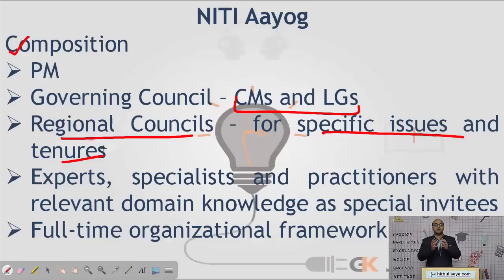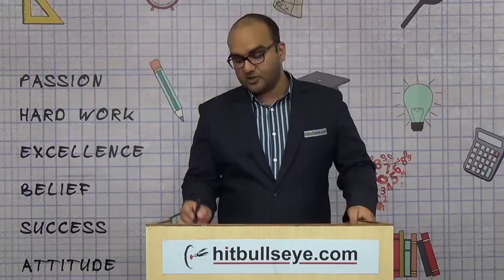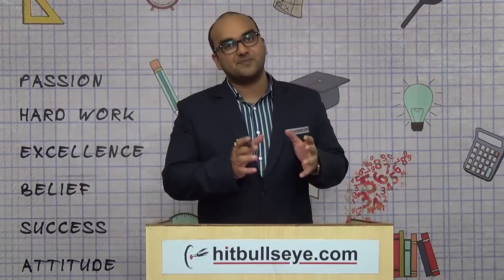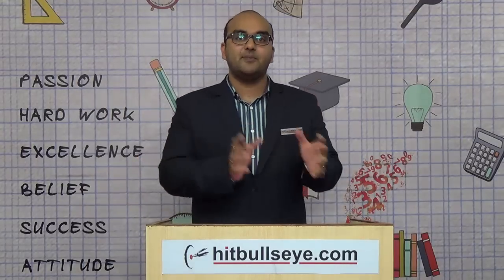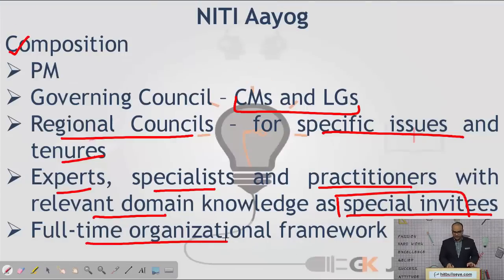If there is a particular region which is having a specific problem, for example, the Northeast states, the Niti Aayog would have specific councils for that region. And experts, specialists and practitioners with relevant domain knowledge as special invitees. So if there is any specific problem, specialists from that field might be called in on a temporary basis. And it would also have a full-time organizational framework.